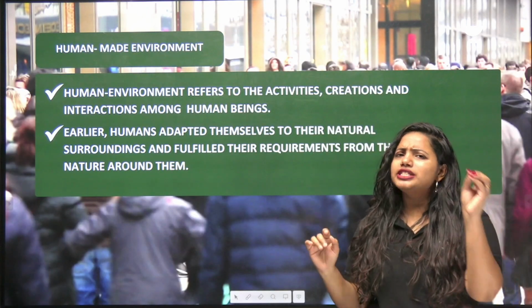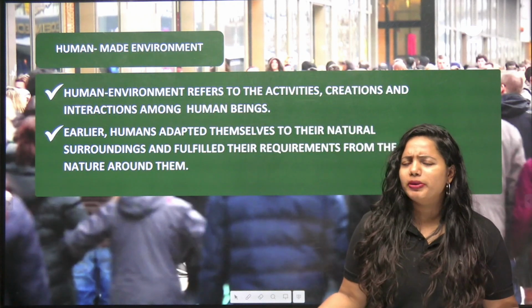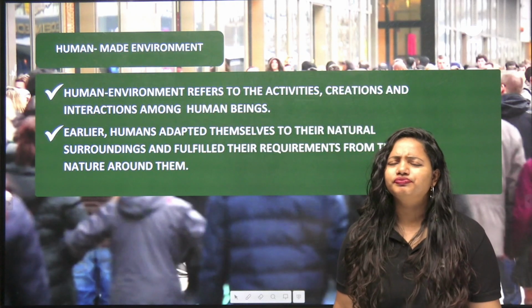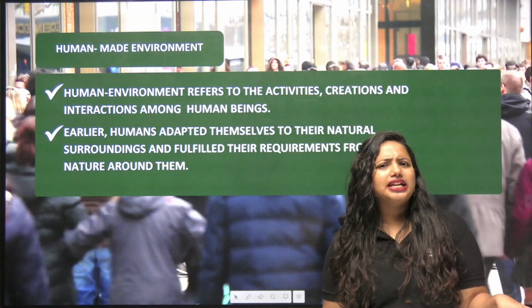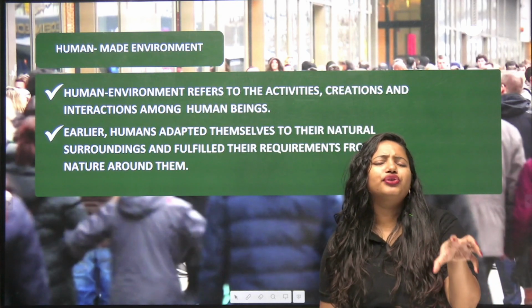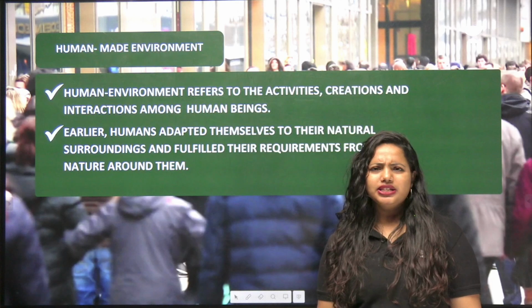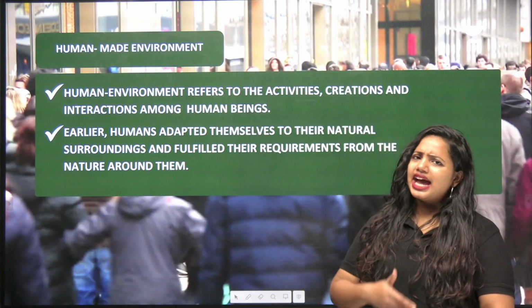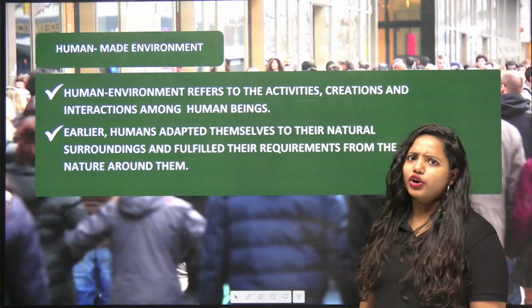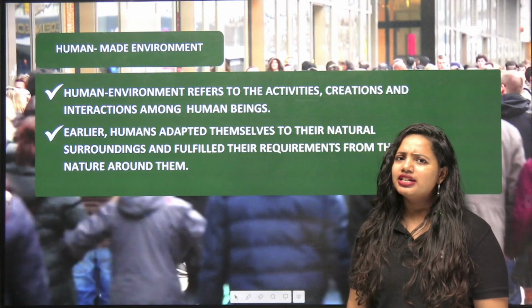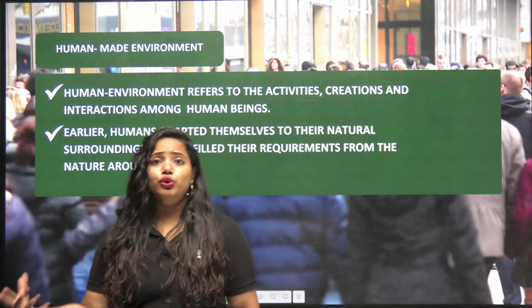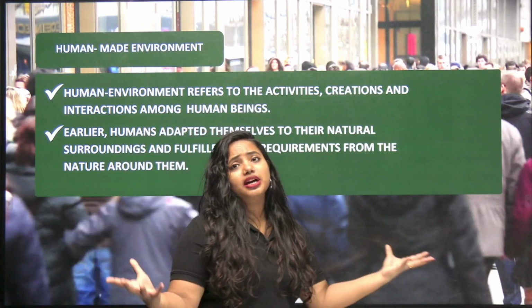Earlier, humans adapted to the natural environment to meet their necessities. But now, there are some places where you can find a few compromises. How? That means humans are not that connected to our natural environment right now. Am I right? Yes. And that's where exploitation, pollution, all the problems are coming up.